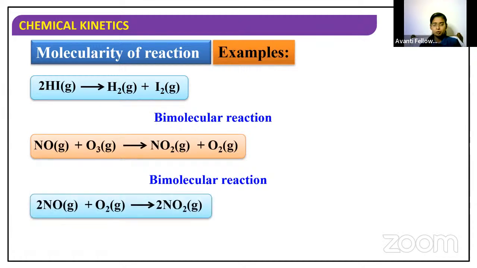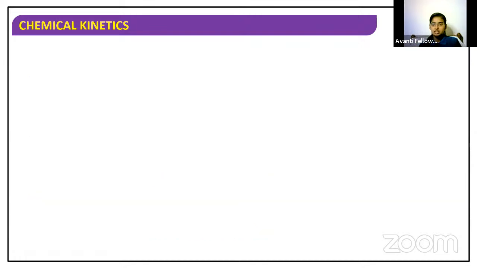Now let's move on to one more. 2NO plus O2 giving 2NO2. So what is the molecularity for this reaction? Yes, it is 3. Very good. It is a trimolecular reaction. Very good, students. So now you have got the point, right? The number of reacting species taking place in an elementary reaction is called molecularity.